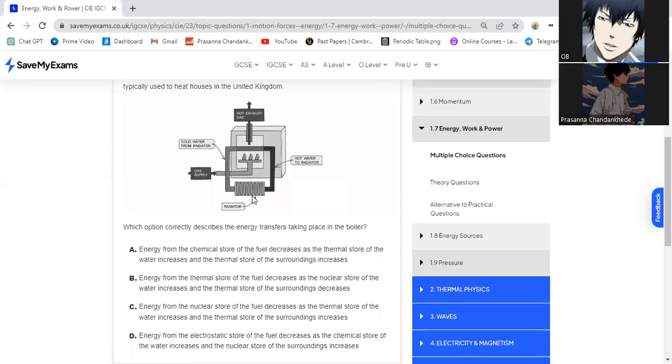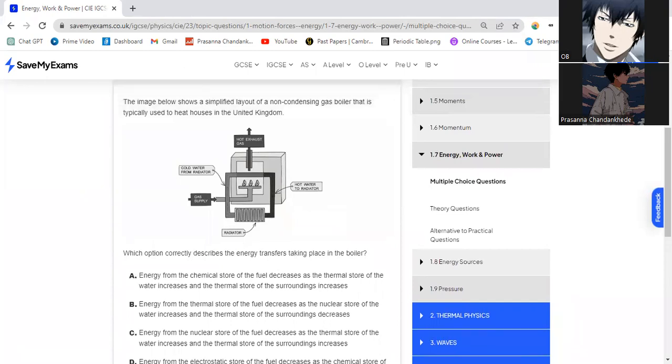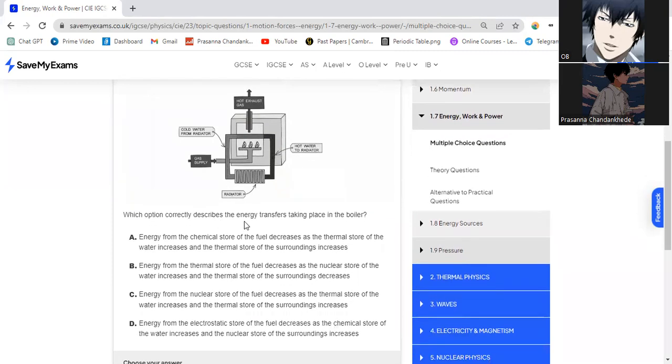I think you will need to read this question again. Sure. Okay, let me read it from the top. The image below shows a simplified layout of a non-condensing gas boiler that is typically used to heat houses in the United Kingdom. So this is the radiator, hot water to radiator, gas supply and the cold water from radiator, the hot exhaust gas. So which option correctly describes the energy transfer taking place in the boiler?